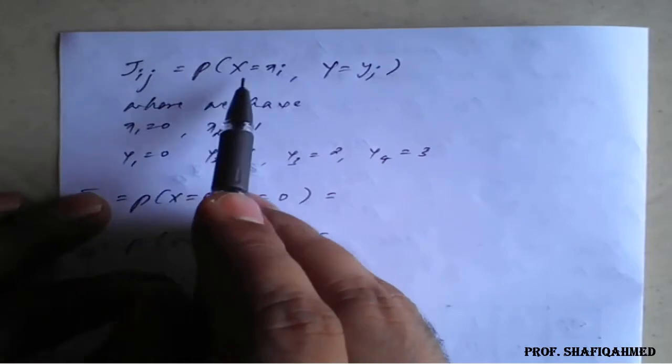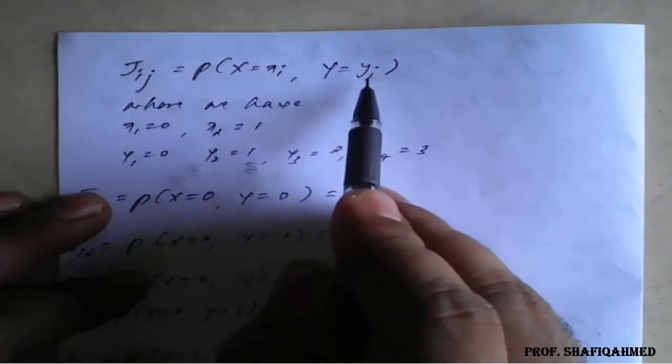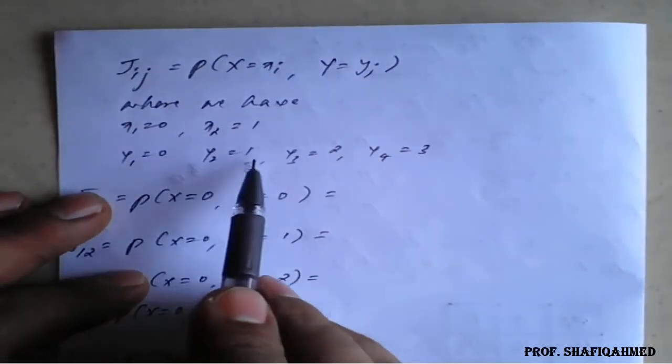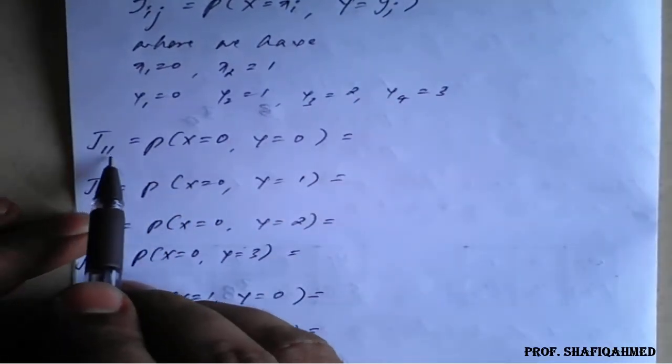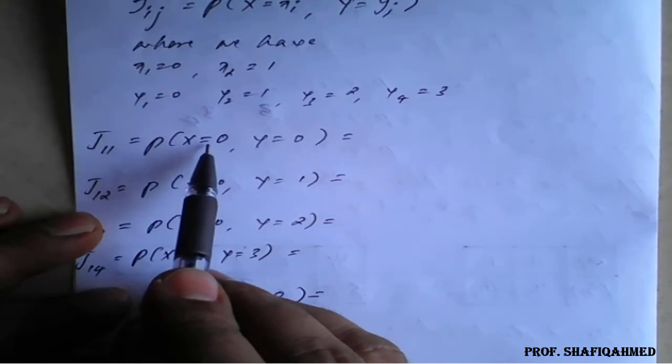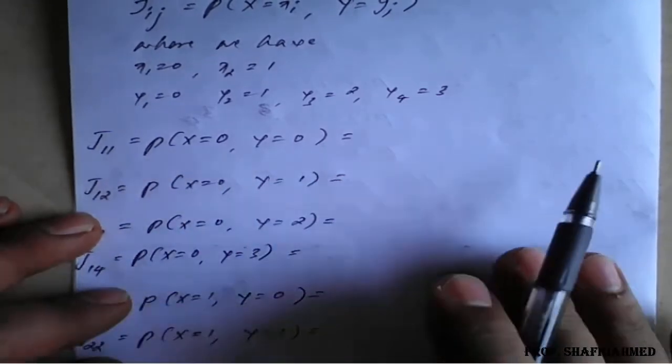So here the x values will take 0 and 1, and the y values will take 0, 1, 2, 3. Now I have taken the formula: J11 is nothing but P of x equal to 0, y equal to 0. So how to write the joint probability of 1, 1, we'll see now.